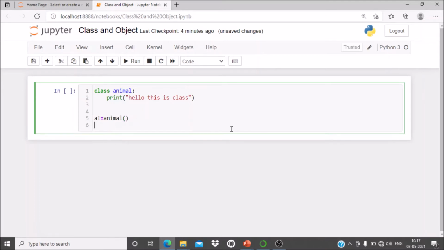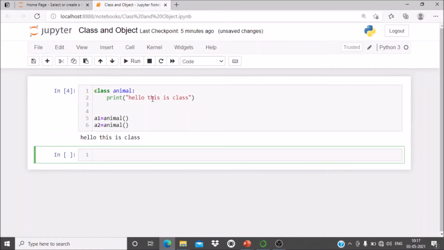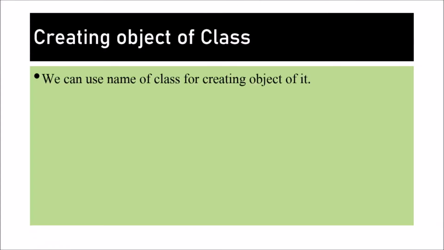You can create multiple objects. Suppose a2 is equal to Animal. So you can create multiple objects of the same class. Now you can run it. Hello, this is class. So how can you create the object of the class? We use the name of the class to create an object of it. For example, class Animal, and you create an object of that class by using the name of the class and simple brackets. So a is equal to Animal with brackets.